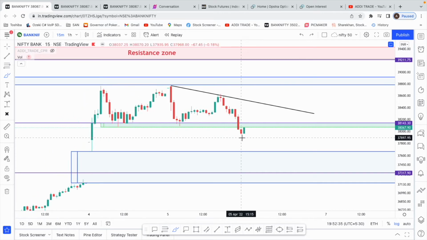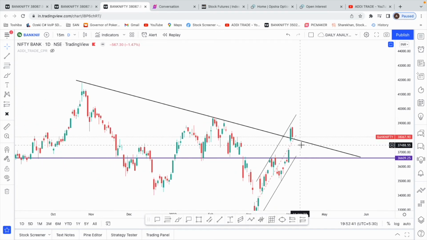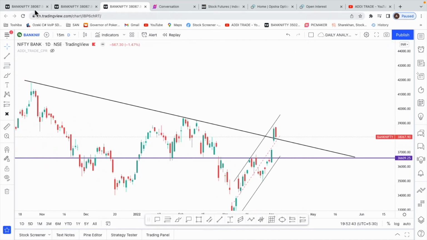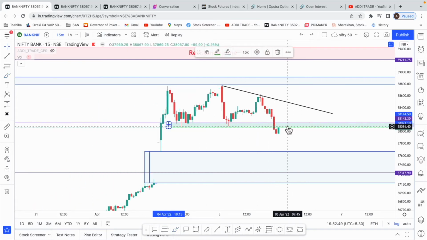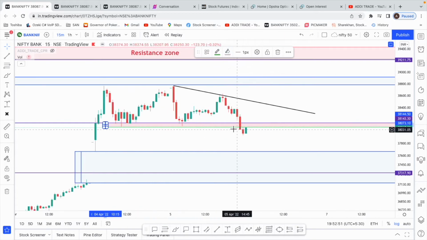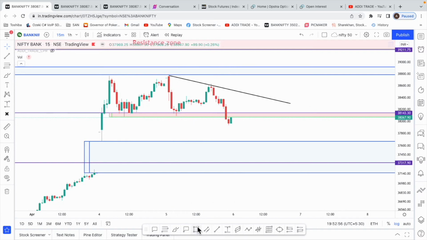So the couple of things to see for tomorrow: first, see if we start trading below this trend line on the daily time frame. Then we'll see if we are trading below the resistance zone that is marked. Sorry, this was supposed to be red. If you're trading below this, wait for a nice retest sometime in the day. The initial opening might be a little volatile, right? Then see if we can get a retest to this level and an inverted hammer or something, then probably we can short until this gap boundary.